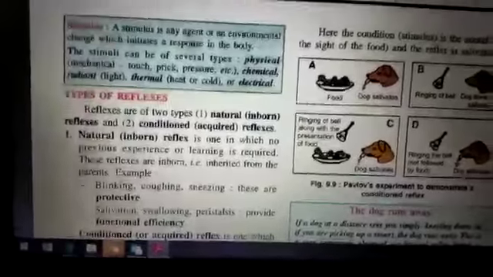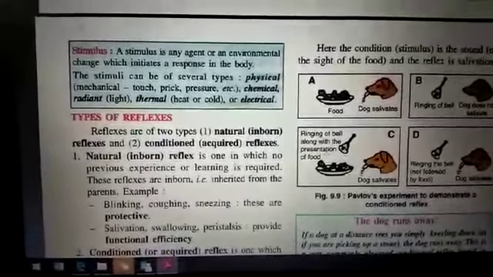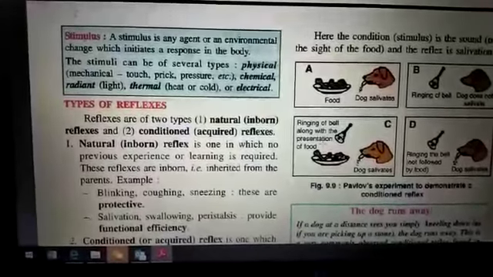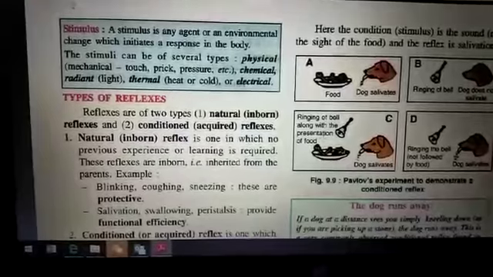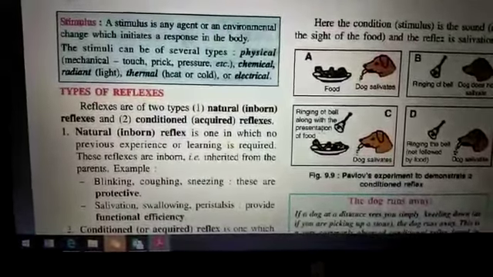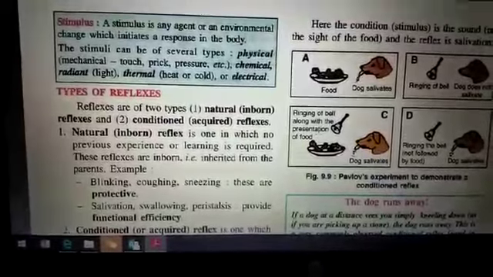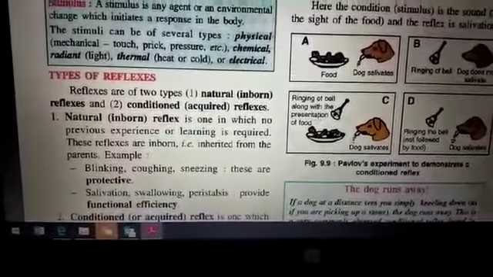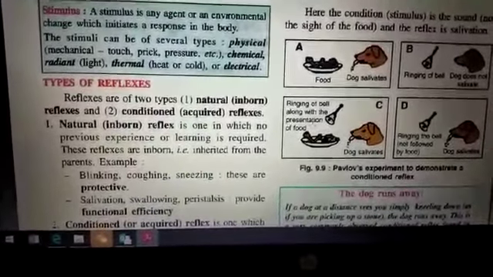Further, stimulus. Now, a stimulus is a kind of agent or an environmental change which initiates a response in the body. This stimulus can be of several types. It may be physical or mechanical, such as touch, prick, pressure, etc. It may be radiant like light, thermal like heat or cold, or it may be electrical. Any kind of stimulation can be given by the object or by the body.